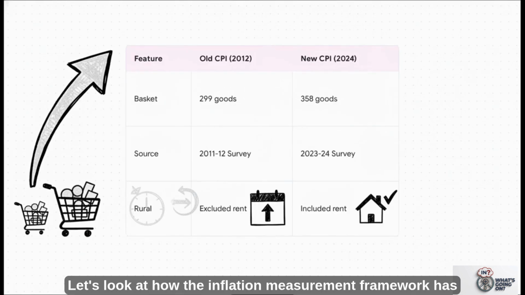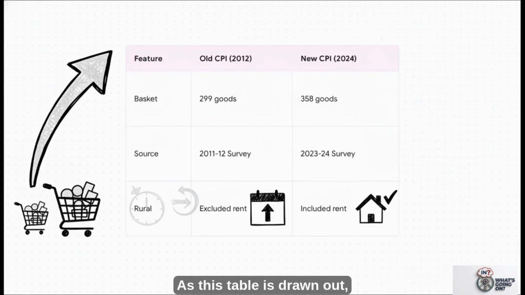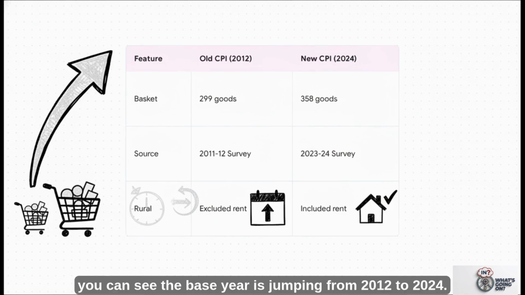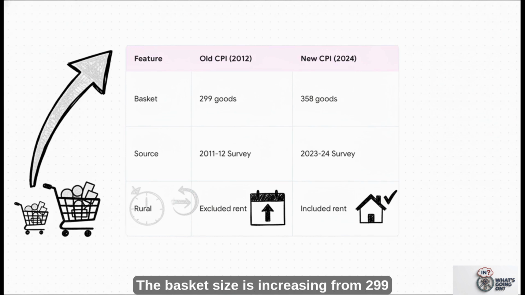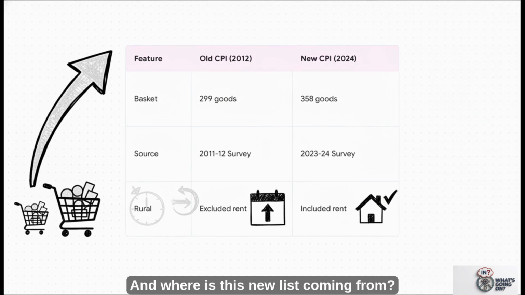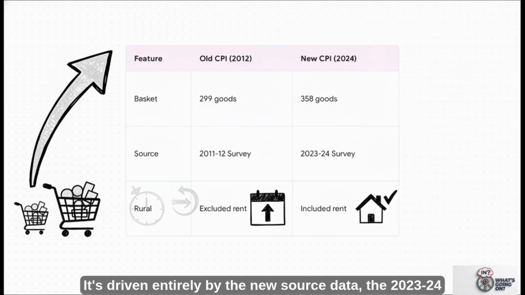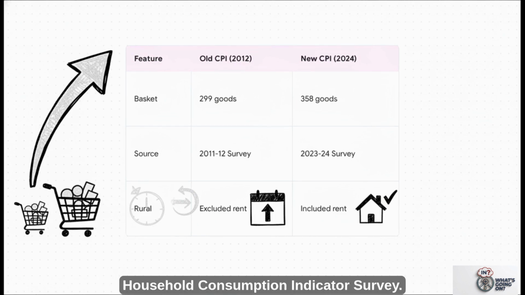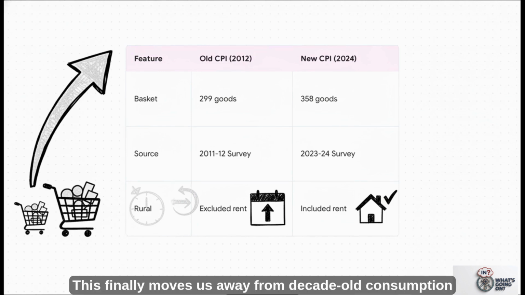Let's look at how the inflation measurement framework has shifted. As this table is drawn out, you can see the base year is jumping from 2012 to 2024. The basket size is increasing from 299 goods and services to a highly detailed 358 goods and services. And where's this new list coming from? It's driven entirely by the new source data, the 2023-24 Household Consumption Expenditure Survey. This finally moves us away from decade-old consumption patterns.